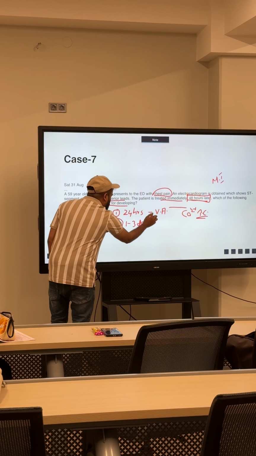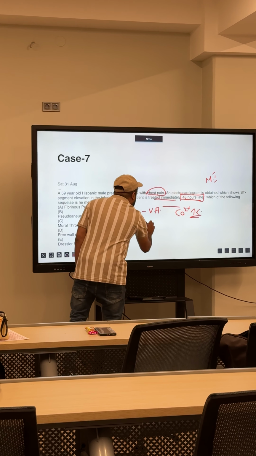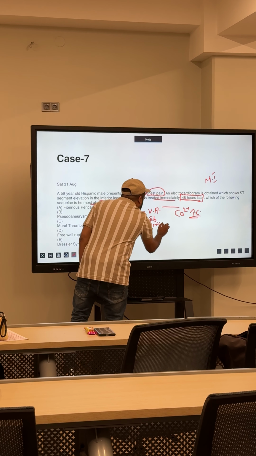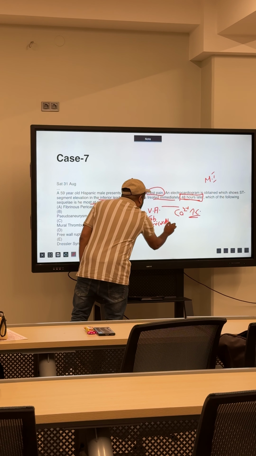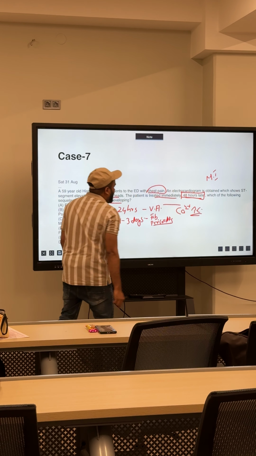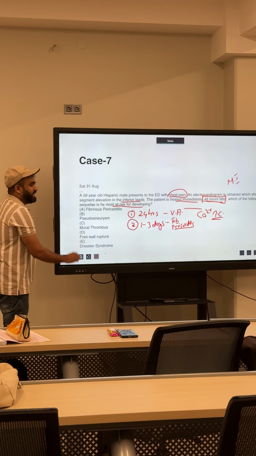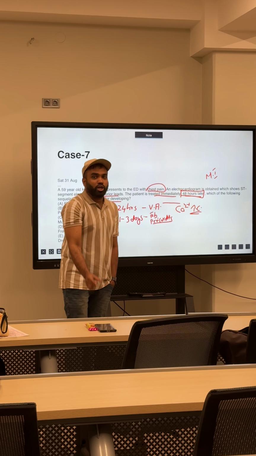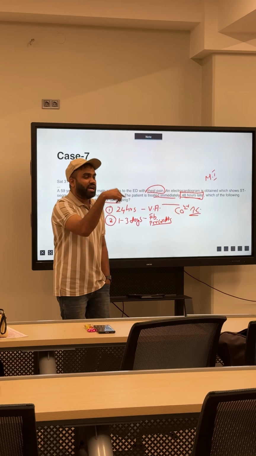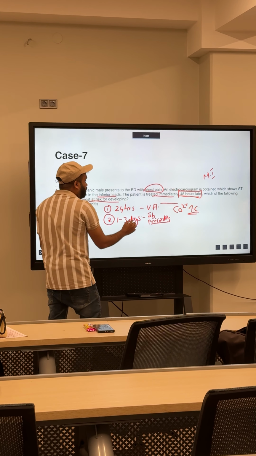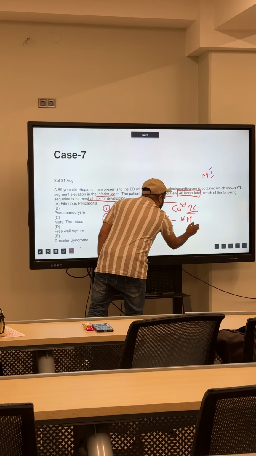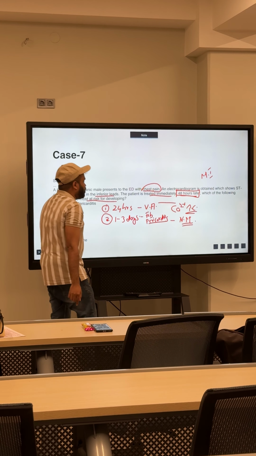Then the second one: if they ask within 1 to 3 days, around 72 hours, what complication can the patient have? We call it fibrinous pericarditis. Very important. So in 1 to 3 days, the patient can die with fibrinous pericarditis. What is the acute inflammatory marker? Acute neutrophil. So the pathophysiology behind it is neutrophil mediated.